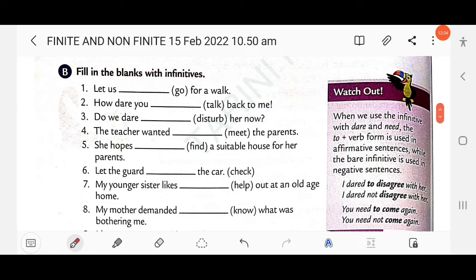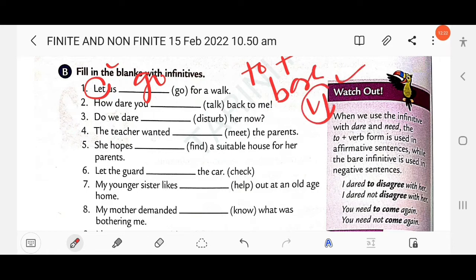Then next: fill in the blanks with infinitives. The first one: let us dash for a walk. So, yes, let's go for a walk. Here, if there is "let", you have to use the bare infinitive. Bare means zero, not to plus infinitive. Bare means you have to use only the v1. This is the bare infinitive.